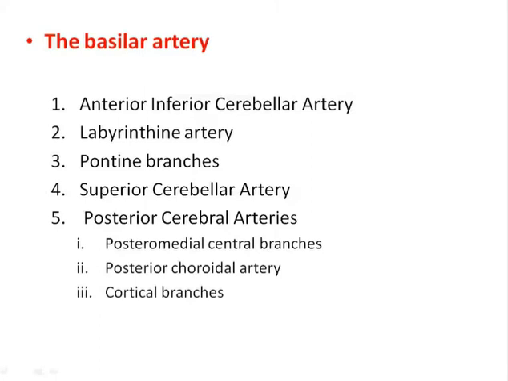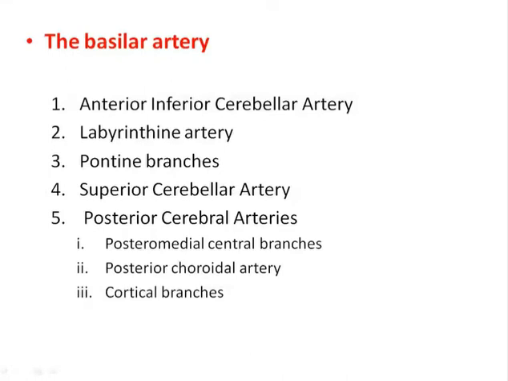Other important branches from the basilar artery are the anterior inferior cerebellar artery (AICA), the labyrinthine artery to supply the internal ear, pontine branches to the pons, the superior cerebellar artery to the cerebellum, and the posterior cerebral artery, one of the important components of the circle of Willis. The posteromedial central branch, posterior choroidal artery, and cortical branch arise from the posterior cerebral artery.